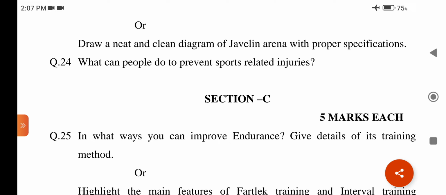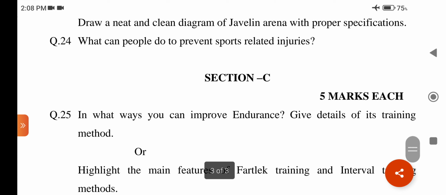Question number 23, or: draw a neat and clean diagram of a javelin arena with the proper specifications. Arena means an area of activity that concerns the public. Tidy is clean, done carefully, not dirty. Specifications mean detailed information. This question is related to chapter number 7, concept of major games and sports, and its subchapter is athletics.